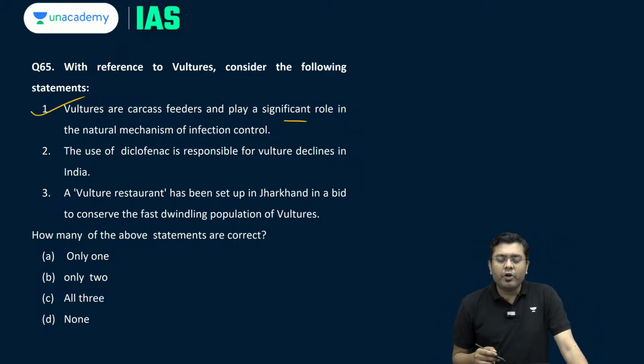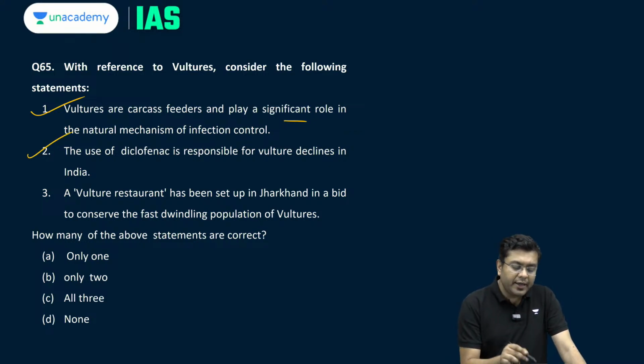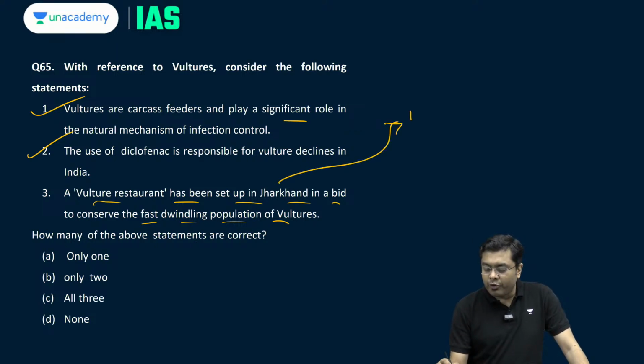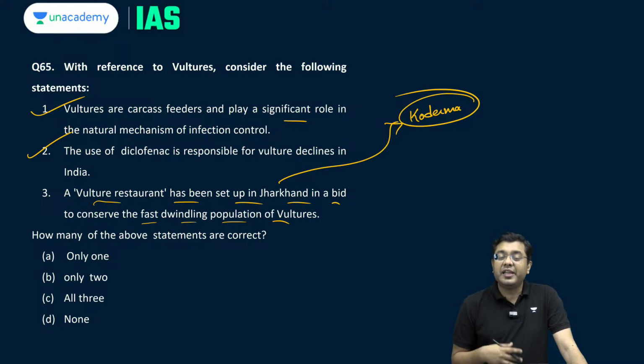The use of diclofenac is responsible for the decline in vulture population in India and across the globe. Correct. A vulture restaurant has been set up in Jharkhand in a bid to conserve the fast dwindling population of vultures. So, in the region of Kodarma in Jharkhand, you basically have the establishment of a vulture restaurant. And it is not the first vulture restaurant, by the way.